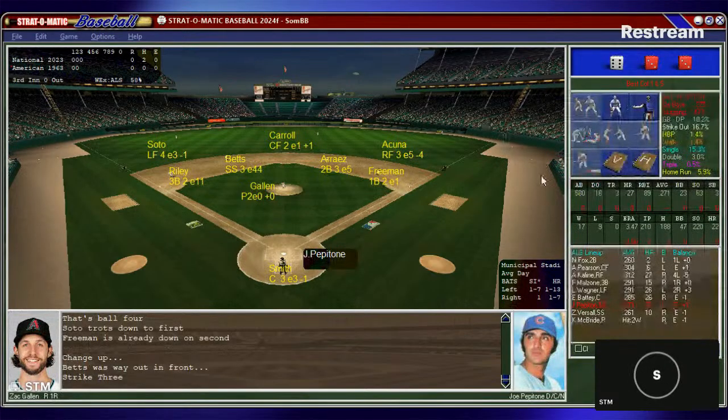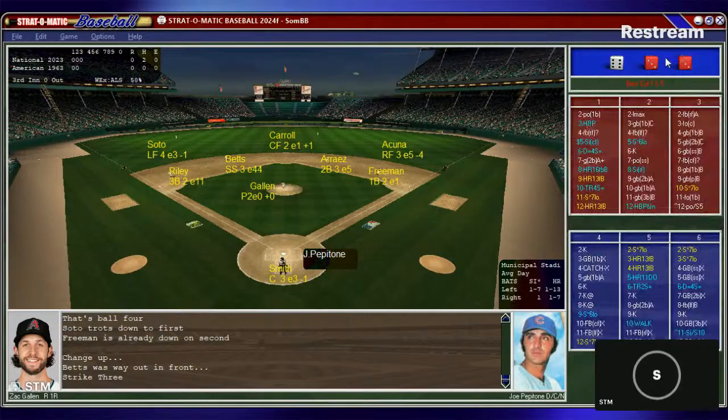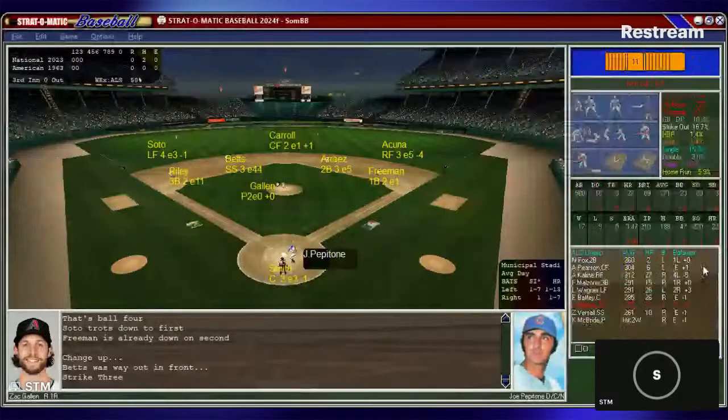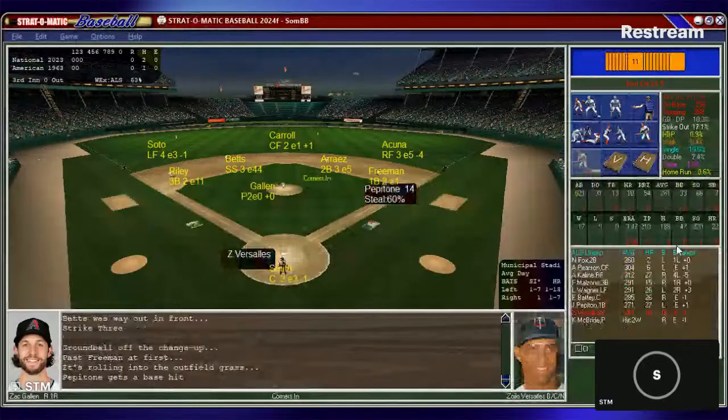So we go to the bottom 3. Here is the man responsible for the hairdryer, Joe Pepitone. New York Yankees, .271, 27 homers, 89 runs batted in. Smith puts down the sign. Gallen with the windup and the pitch to Joe. And that's a base hit for Pepitone. First base hit for the American Leaguers. He's on board. Here's Zoilo Versalles. .261 hitter, 10 homers.